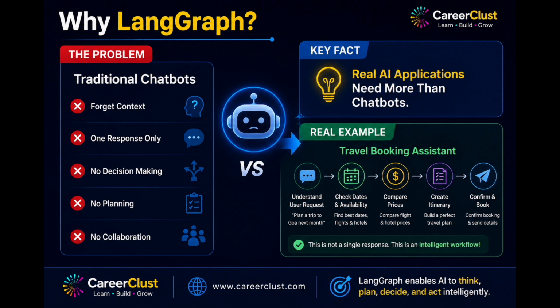Traditional chatbots struggle with these complex workflows because they often forget previous context, cannot plan multiple steps, don't make dynamic decisions, and cannot collaborate with external tools effectively. The key fact is modern AI applications require more than conversations. They need intelligence, memory, planning, and decision making. That's exactly why LangGraph was created.